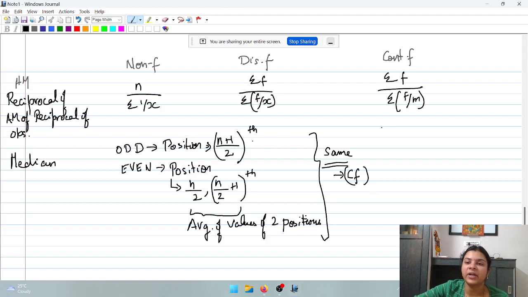And in case of continuous frequency, again we will be using the cumulative frequency column. Now, when we are using the cumulative frequency column, the formula is going to slightly undergo a change. What will be the change in the formula?